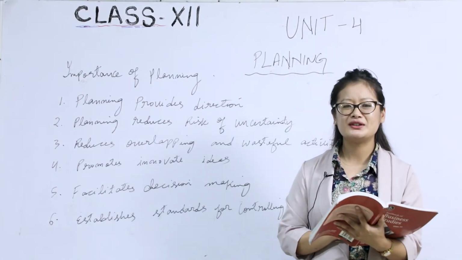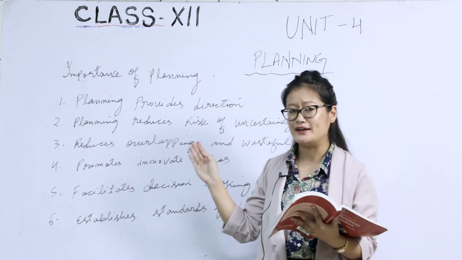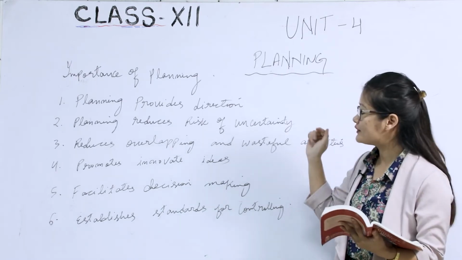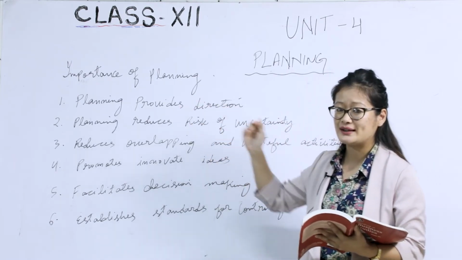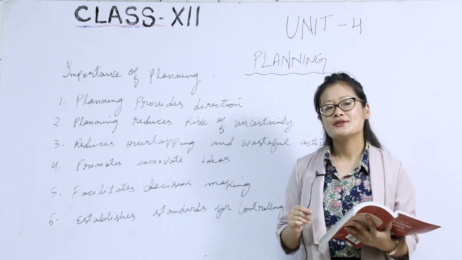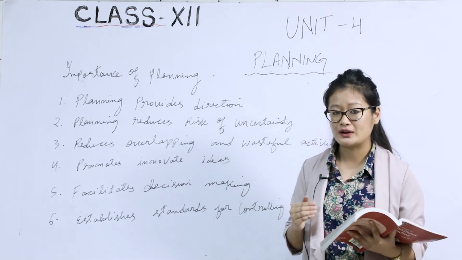So class, we will continue with our next topic, that is the importance of planning. There are 6 points that are mentioned in your textbook. First of all, we will look at the first point, that says planning provides direction. Direction is very much essential in an organization.